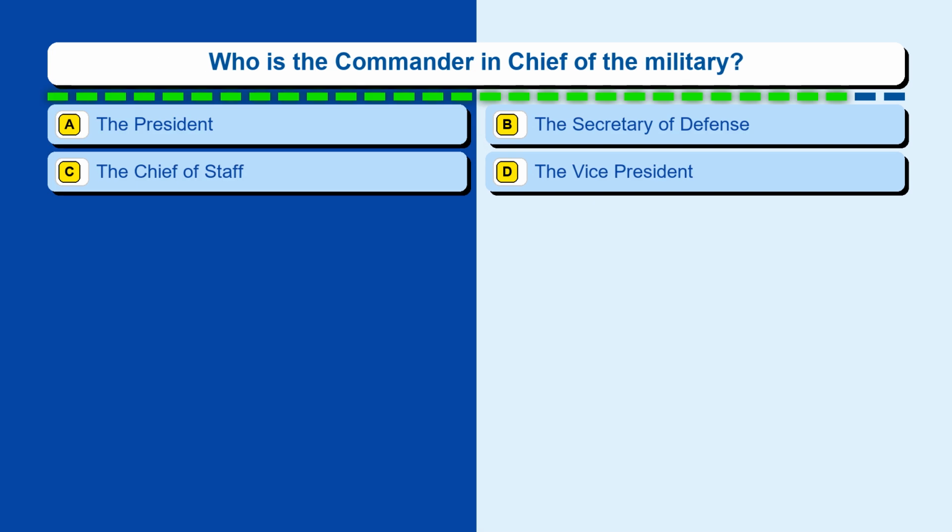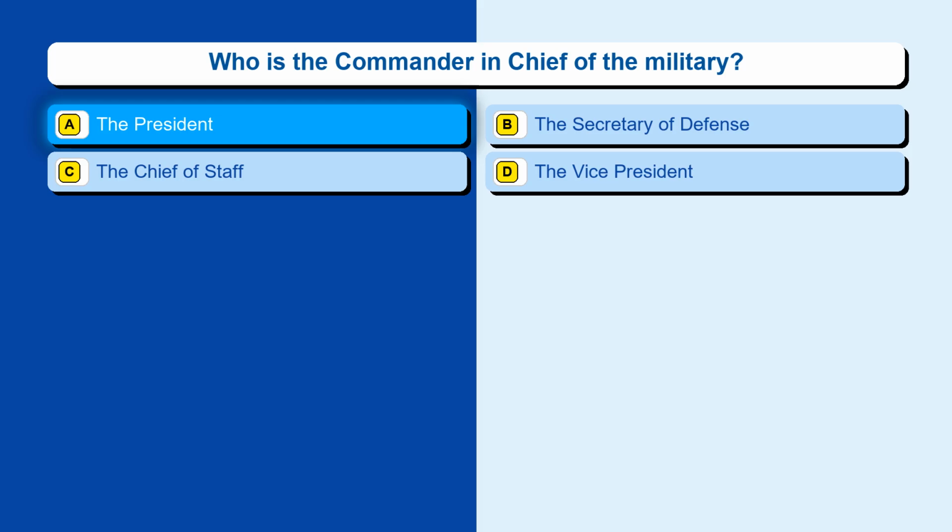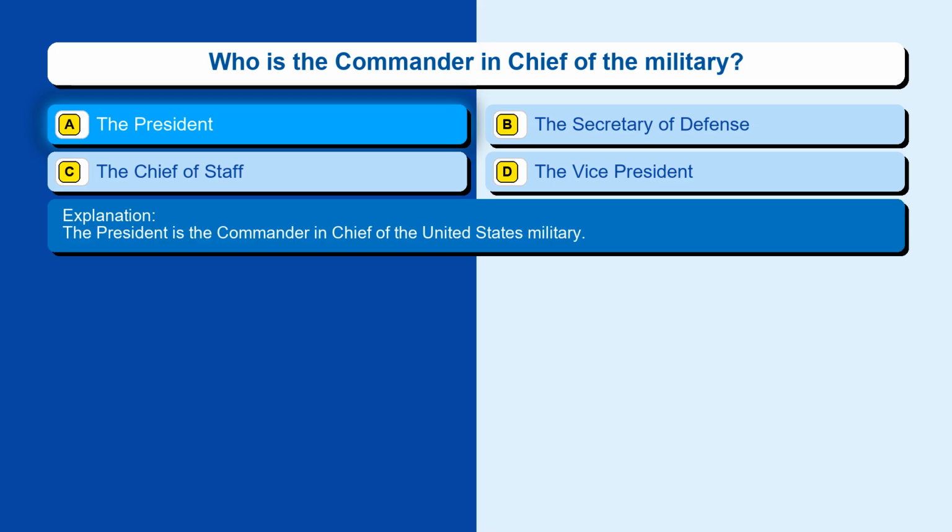Question 60. Who is the Commander-in-Chief of the military? Option A, the President. Option B, the Secretary of Defense. Option C, the Chief of Staff. Option D, the Vice President. The correct answer is option A, the President. The President is the Commander-in-Chief of the United States military.